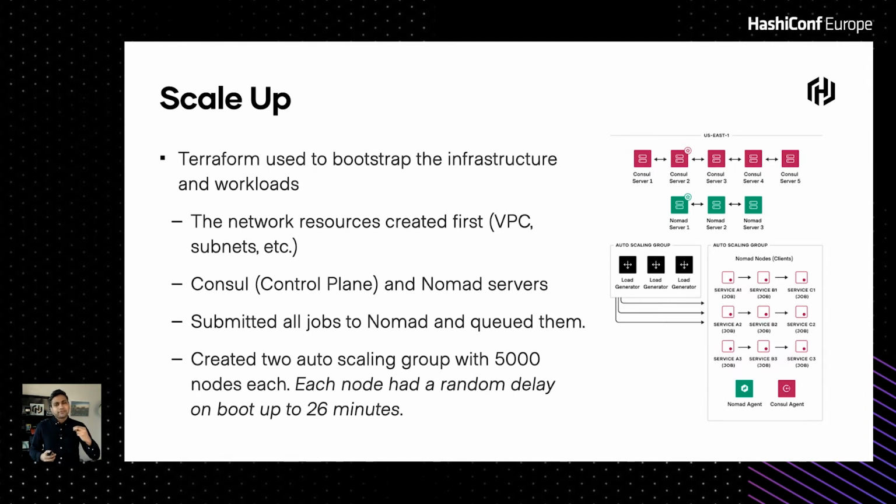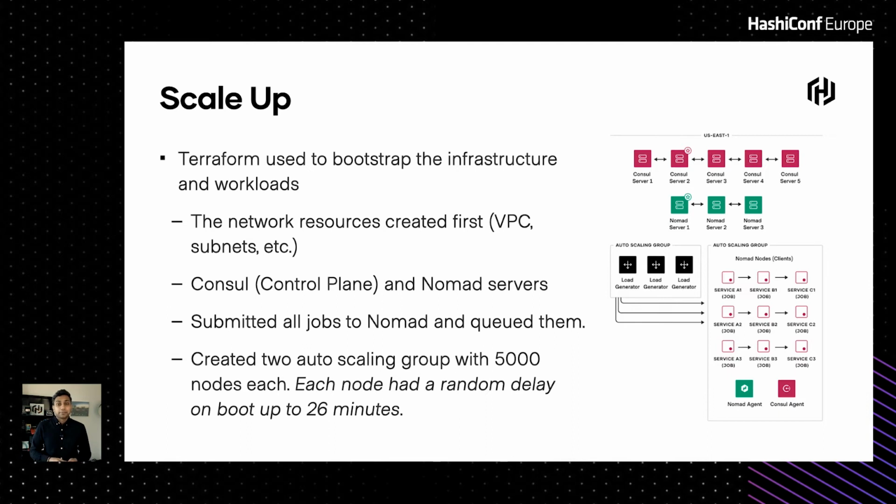what we did is we added a random delay up to 26 minutes on every node. So when a Nomad node would boot up, it would choose a number between 0 and 26, just wait for that time, and then finally join the cluster and register itself. So it gives you a very graceful scale-up action. It did make our scale-up a little bit delayed, but it gave us that responsiveness.